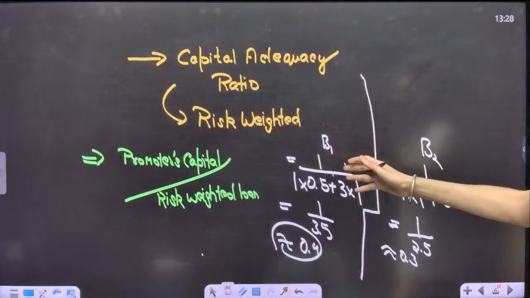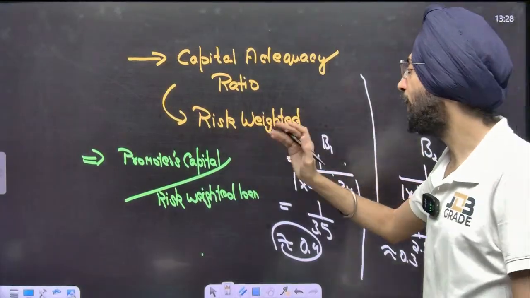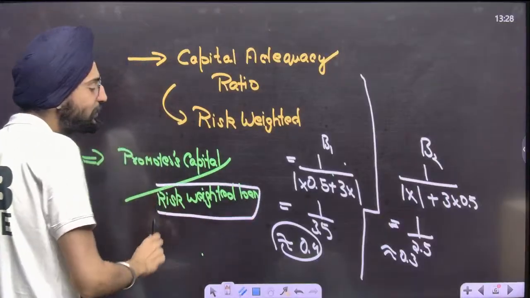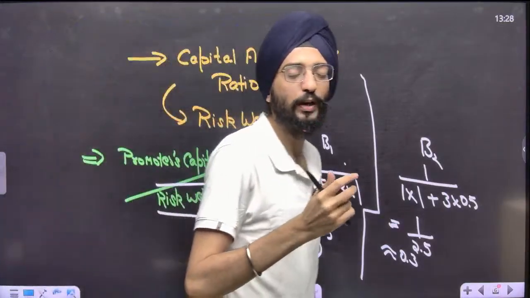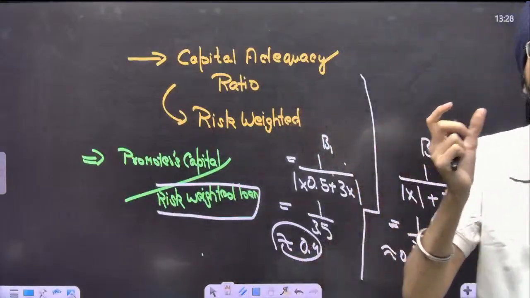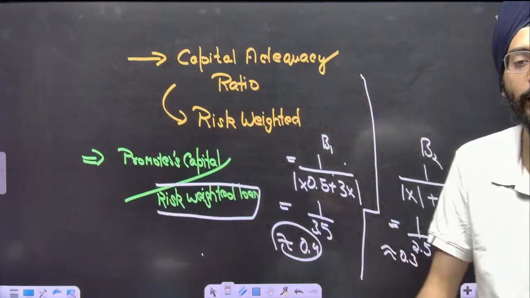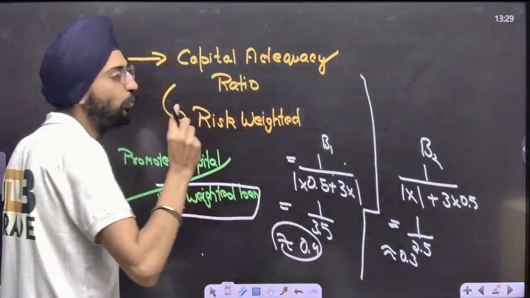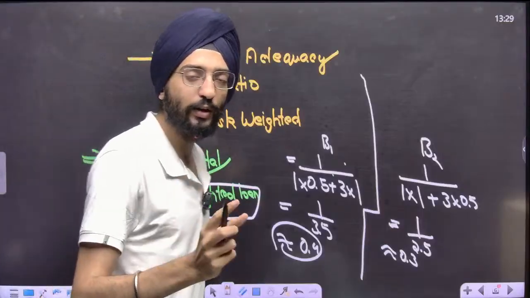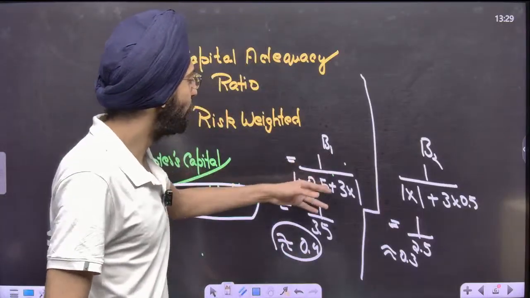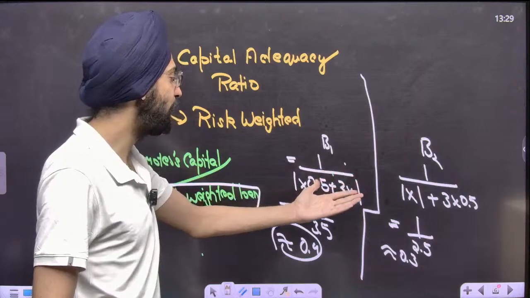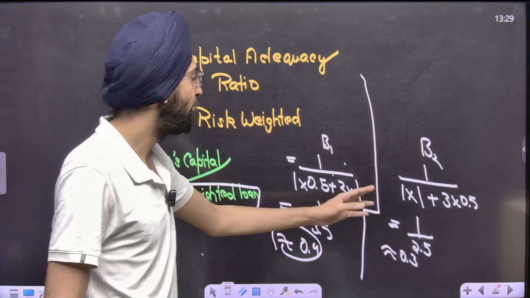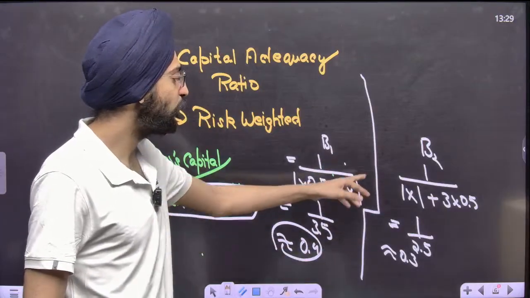Now, what is the capital adequacy ratio, or risk-weighted asset ratio? It's calculated as the promoter's capital divided by risk-weighted assets. What's risk-weighted? You must have studied the weighted average: you allot weights to certain things. So I give 0.5 weight to the safer loans and 1 to the riskier loans. The numerator is the same, 1. For Bank 1, it's 1 into 0.5 plus 3 into 1, which comes out to 0.4. For Bank 2, it's 0.3.